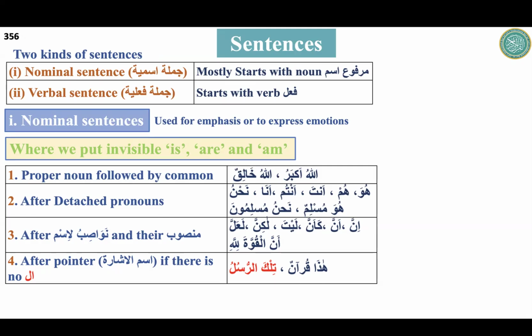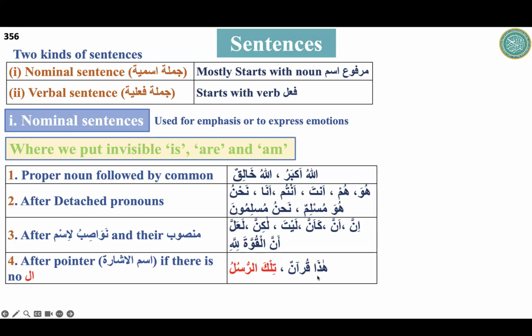That is not a sentence, and right now we are talking about sentence. In a sentence, there will be no al. When there is al, that doesn't make sense as a sentence, because that is ismul ishara mushar alayh, a fragment. So when it comes like in this case, haza, and then there is a common noun after that, we have to put ism marfu right after ismul ishara. So what will be the translation for haza Qur'anun?